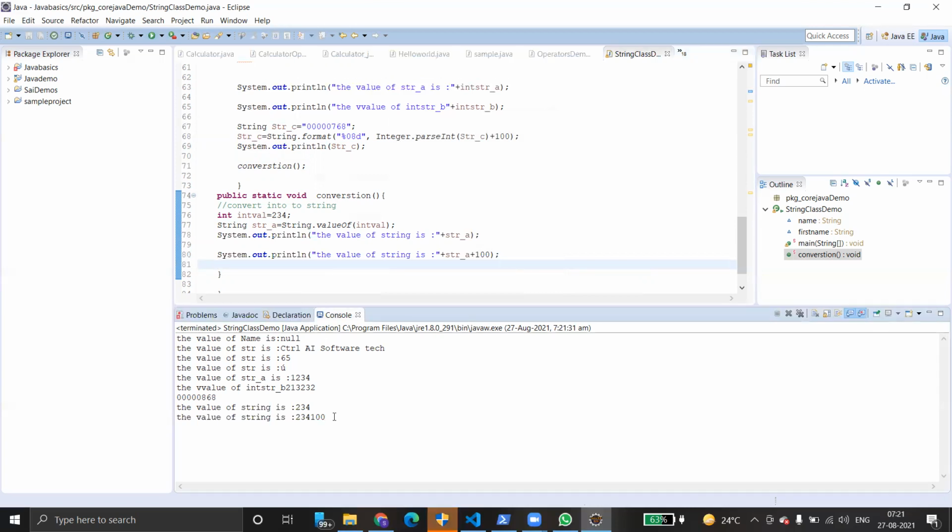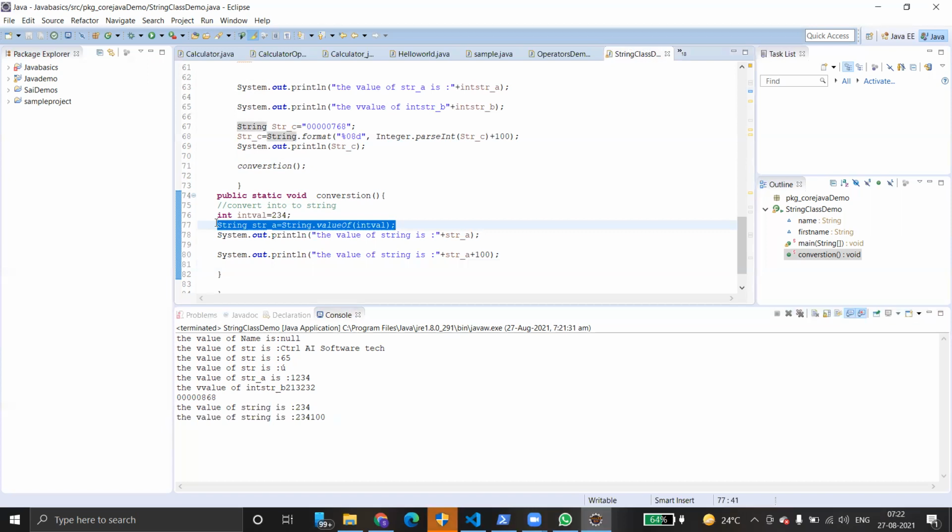So we can convert integer to string and string to integer, and the basic operation is valueOf. You can use wrapper classes, Integer and String. If you want to convert integer to string, you can also use Integer.toString. Instead of valueOf, you can use toString. It works the same as String.valueOf and does the same job; there's not much difference.